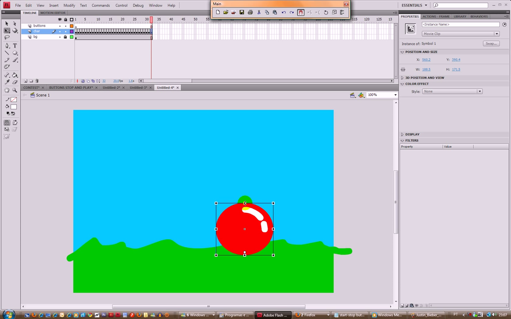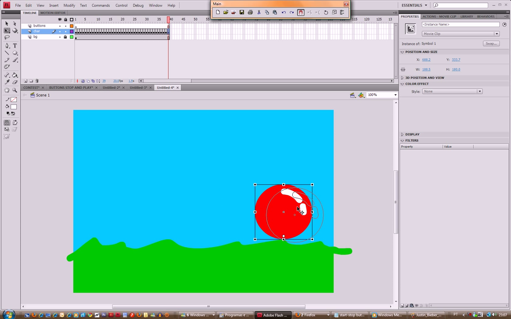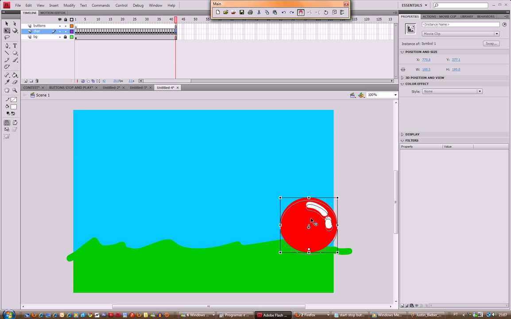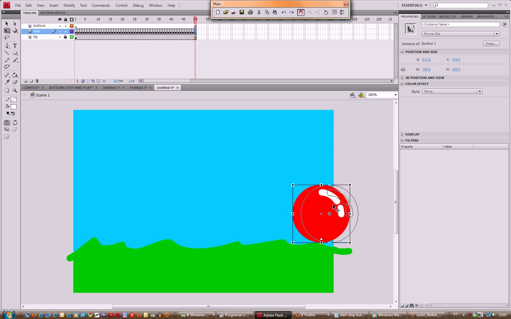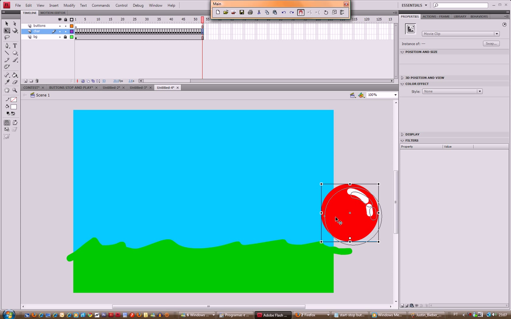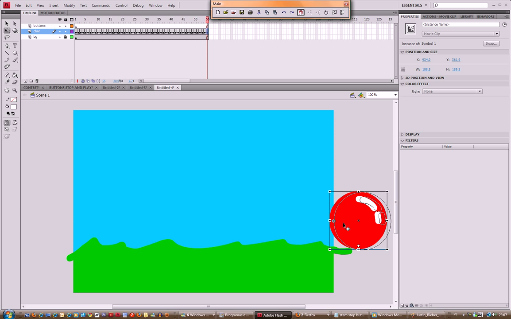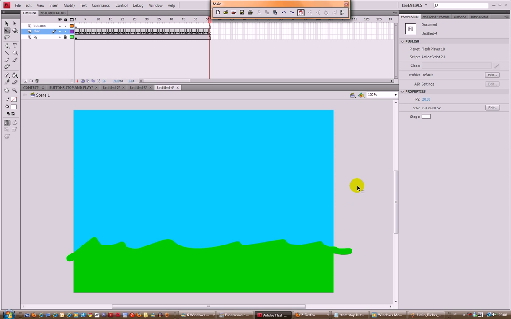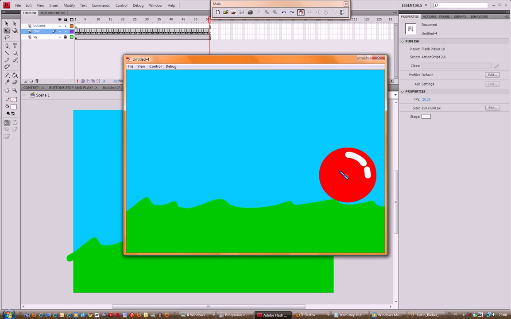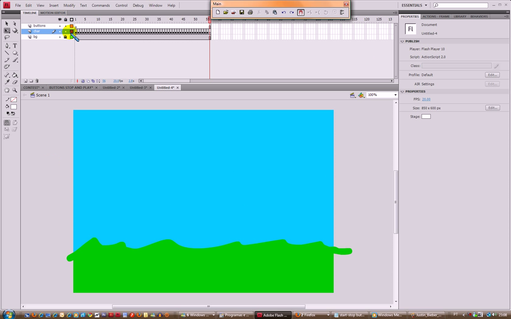Make your own animation, but don't care about the size of the animation, because the size doesn't count. You can make it as big as you want, but this will not work. This technique that I'm teaching you today will not work on YouTube. It will work on SWF format, so it will work in websites and Newgrounds and that kind of stuff. So let's see, we have a bouncing ball. Okay, it's not too bad, I think. Now we have the animation ready.